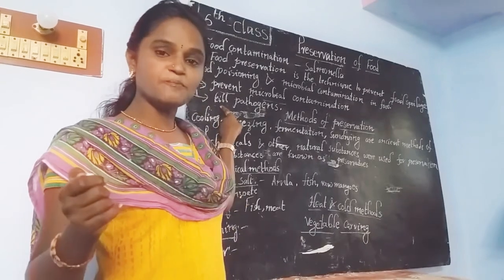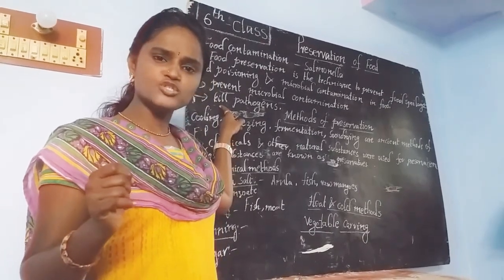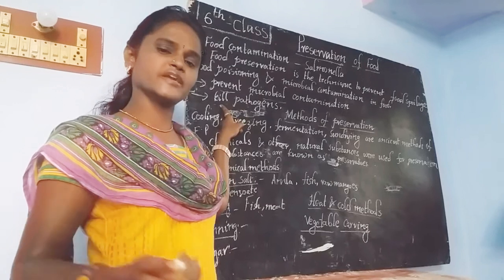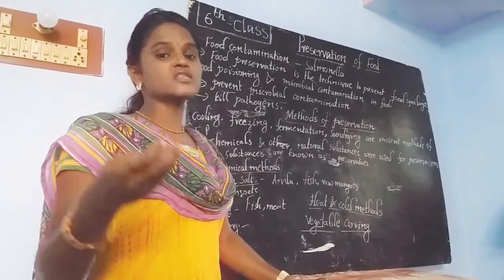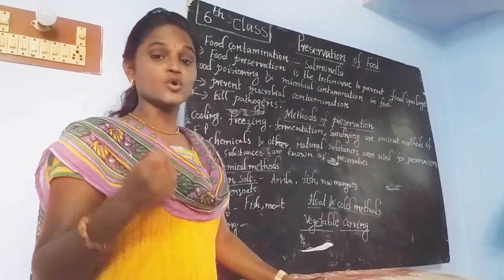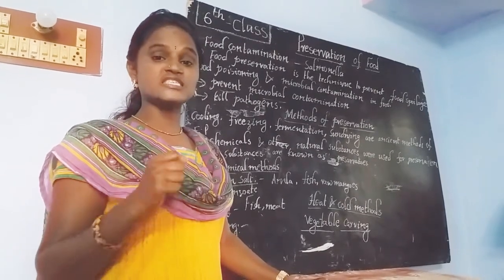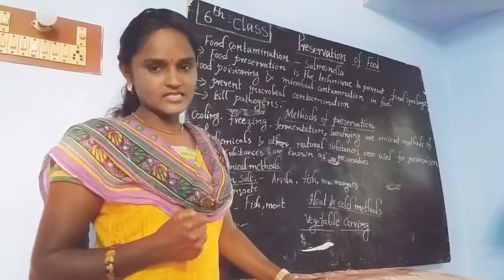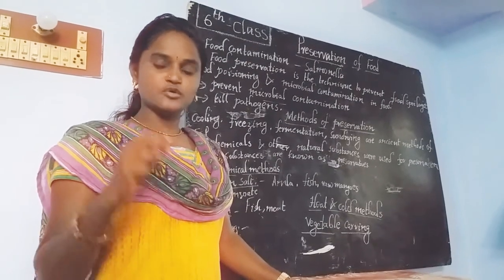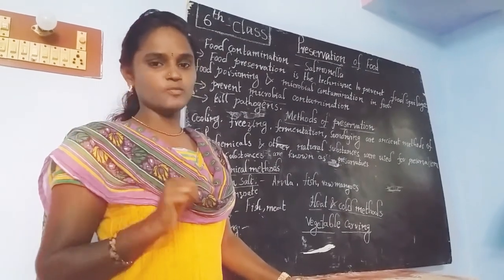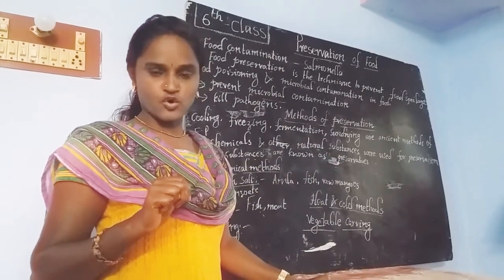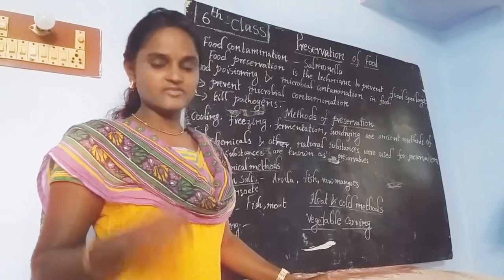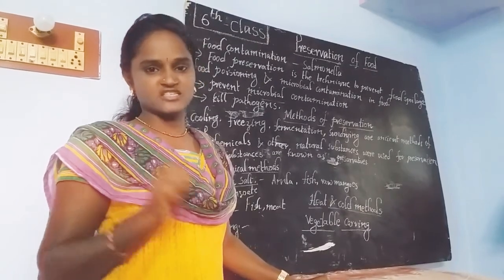Later, we have to kill the pathogens. What is meant by pathogens? Pathogens are also a type of microorganisms which have the capacity to cause diseases. The organisms which are able to cause diseases in people are called pathogens. So we have to stop the contamination of microorganisms in the food, and later kill the pathogens present in the food.